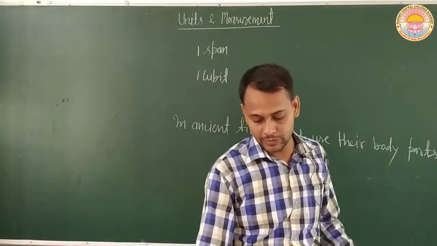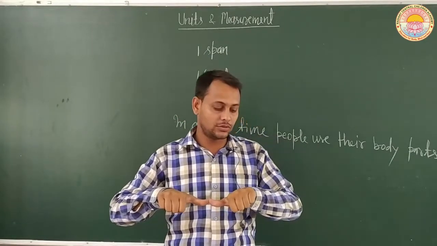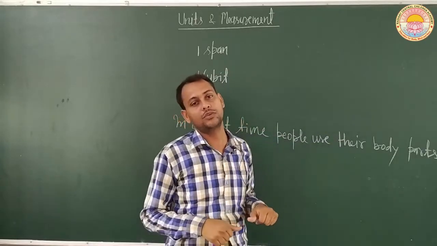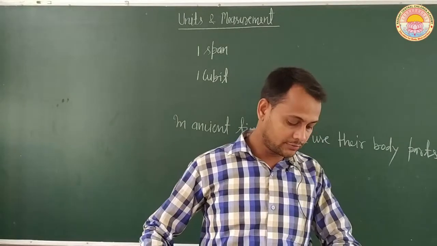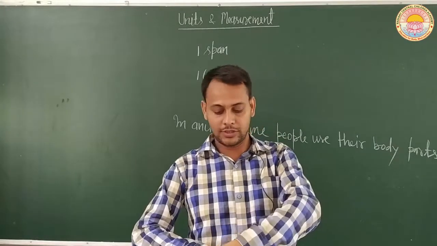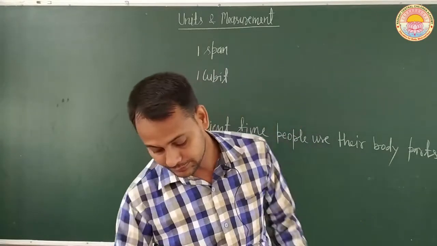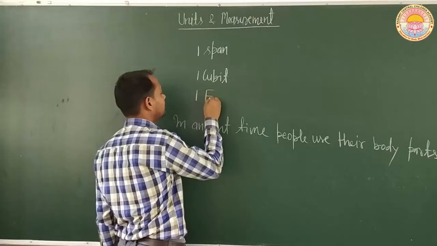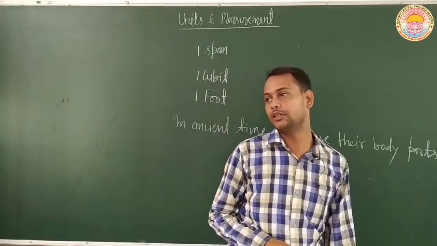Similarly, people also used this for 1 foot. The distance from this point to this point is known as 1 foot. So we can also measure a particular length in terms of foot, from this end to this end. Here from this end to this is 1 foot. In terms of foot also we can measure; the length can also be measured in terms of foot.